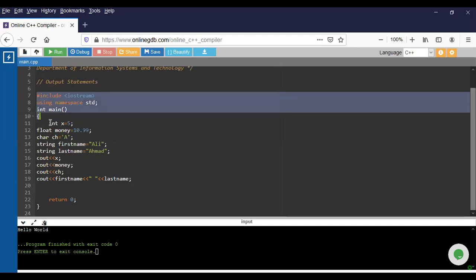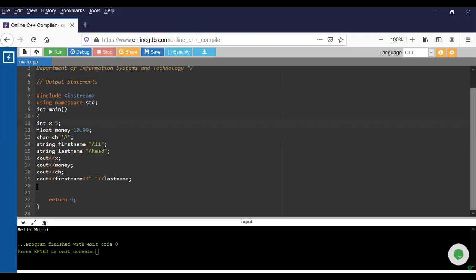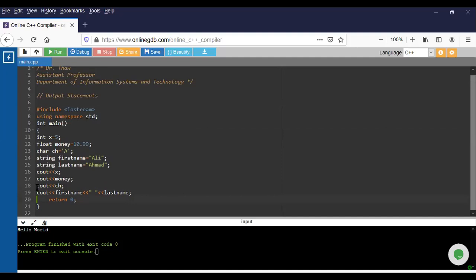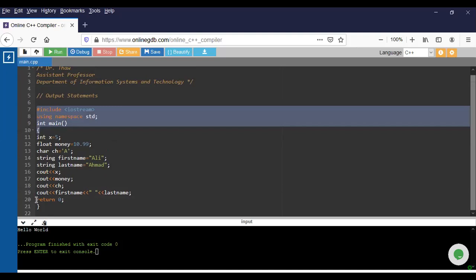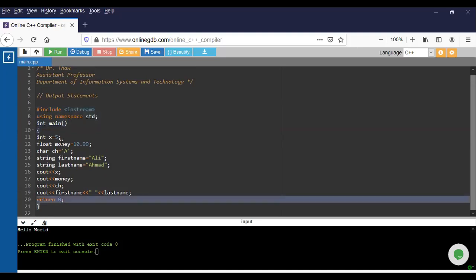Okay, so only the inside. As for the closing statements, here is return 0. So this is also the return 0, a closing statement. If you want to go down, no problem, go down also. So the first 4 lines and then the last 2 lines, you usually write in all the programs.